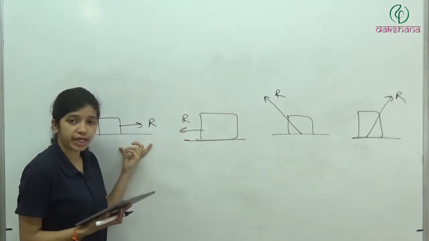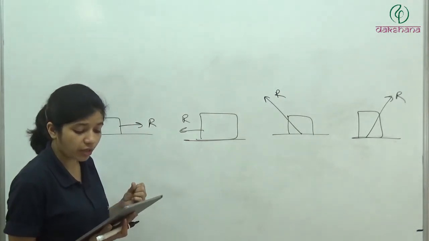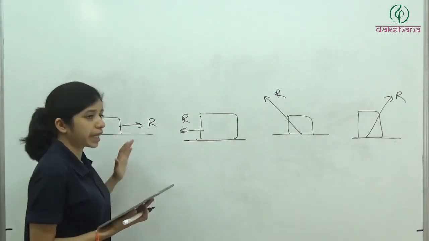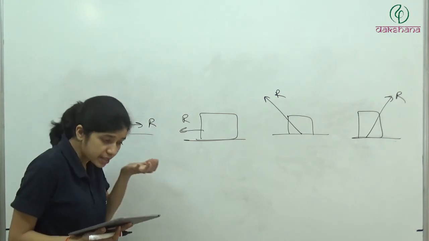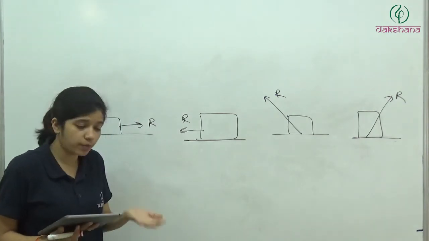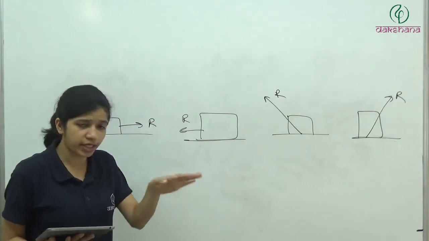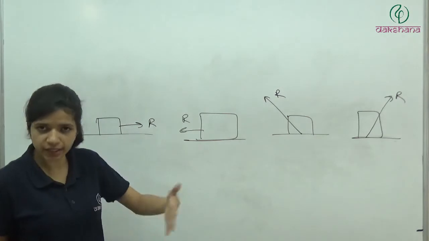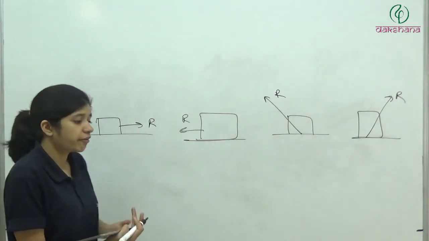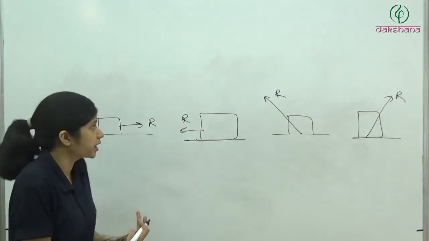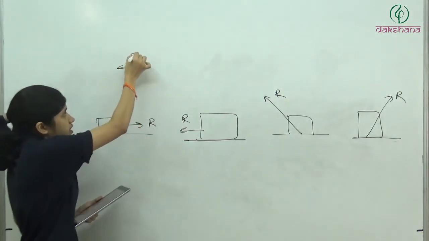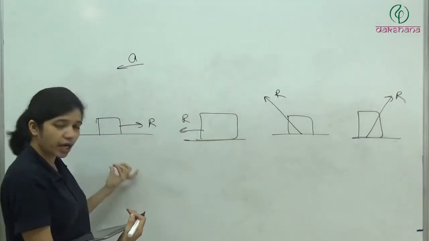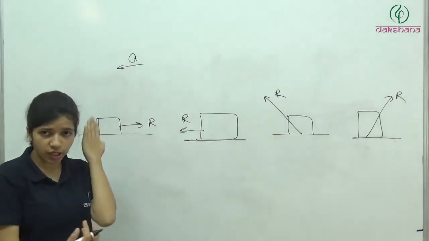So at time t the train is decelerating, then the reaction R by the floor on the box is given best. So now, the train is decelerating, and the block is kept on the train, just lying on the floor of the train. It means it is not moving inside the train. So if the train is decelerating, the block is also decelerating with the same acceleration, the same retardation. Clear? It has the same acceleration in the opposite direction.